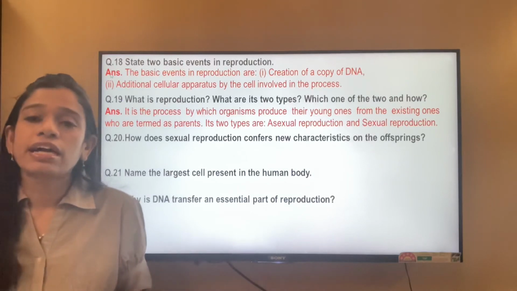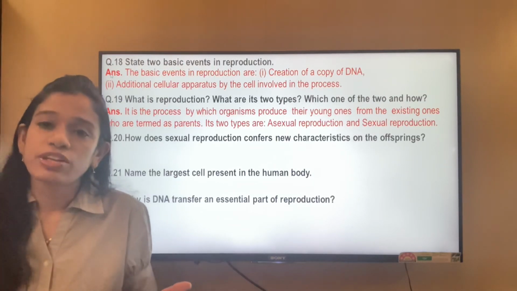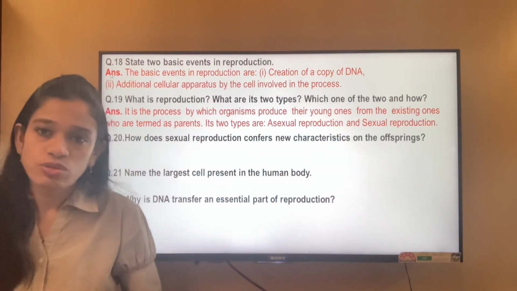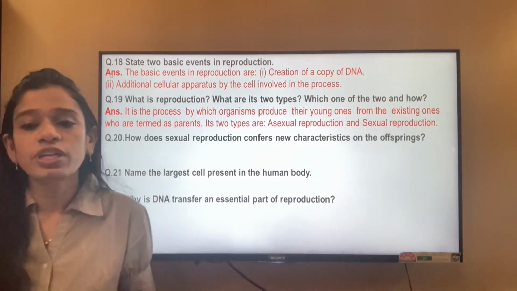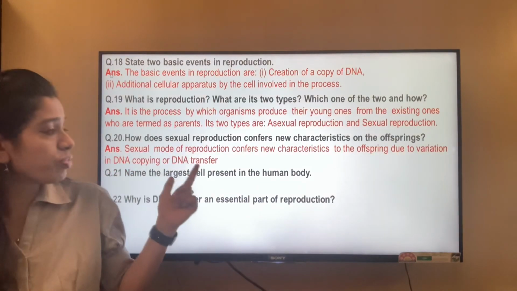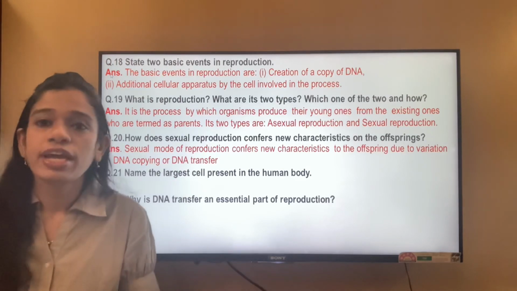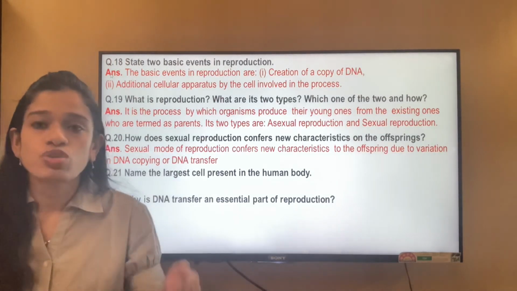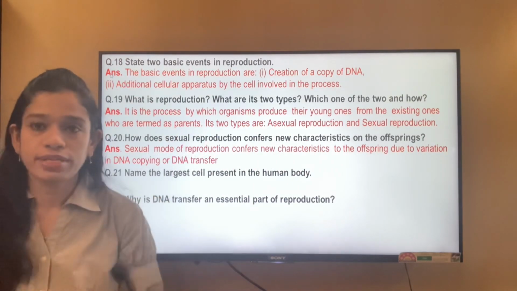Because there is a DNA transfer happening from the parents to the offspring, which helps them to confer new characteristics. See, the sexual mode of reproduction confers new characteristics due to variation in DNA copying or DNA transfer. It gets transferred, but it is not exactly transferred. So there is variation, and this brings about new characteristics.